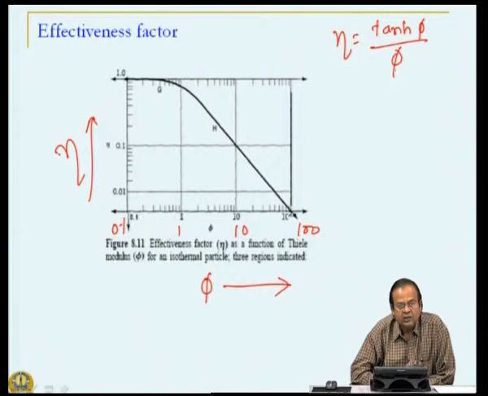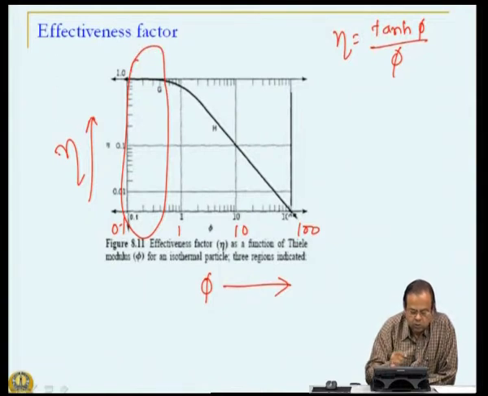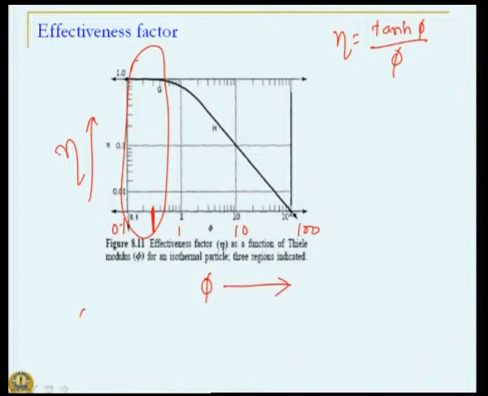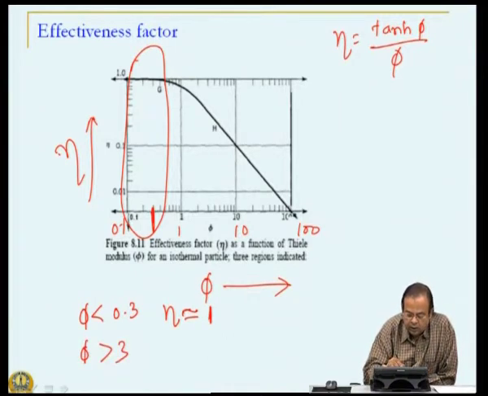Now, we clearly see three different regimes. Regime 1 is up to roughly 0.3: for phi less than 0.3, the effectiveness factor is almost unity. Then for phi greater than 3, another regime.